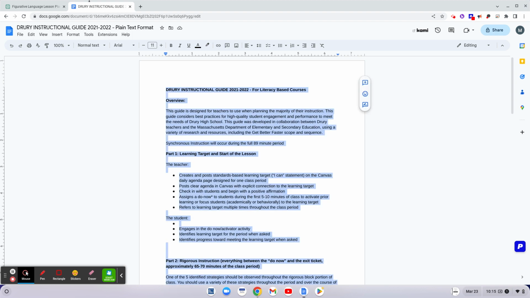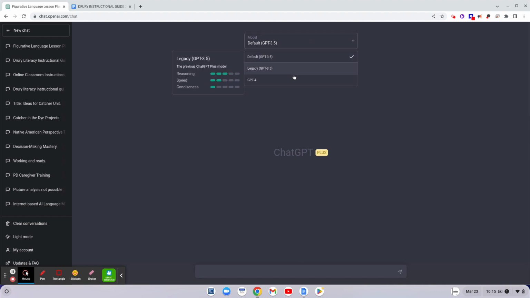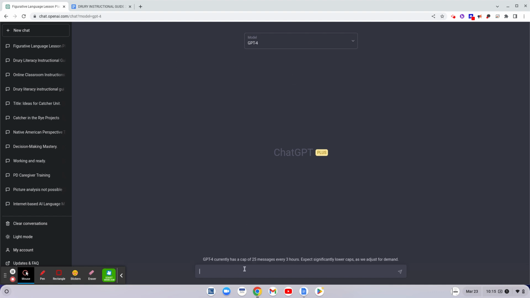And so I'm just going to copy this into ChatGPT, and I'm going to use the fourth one, ChatGPT 4, and say I'm looking to create a lesson plan for ELA. Let's just keep it simple. For Catcher in the Rye, after students have previously read the first chapter for homework.